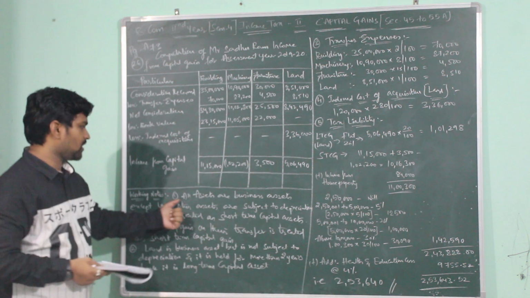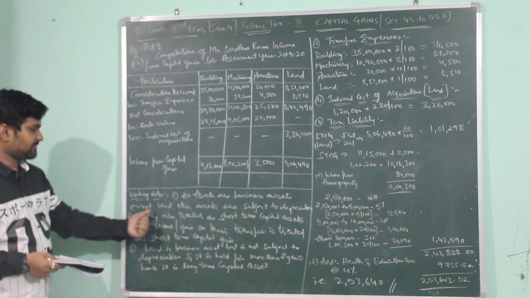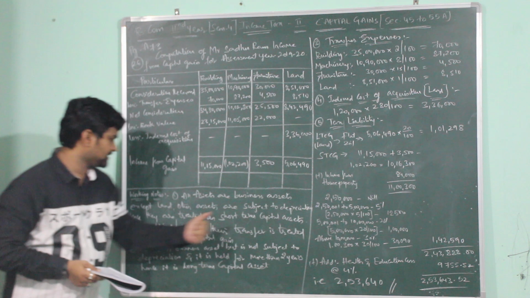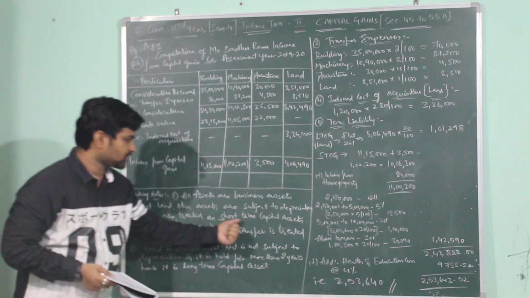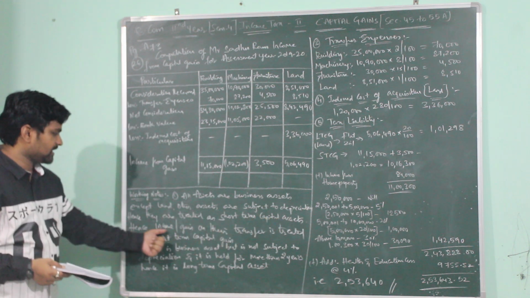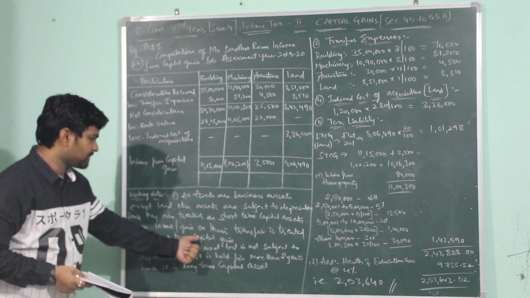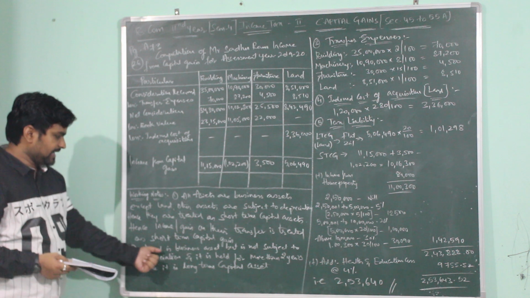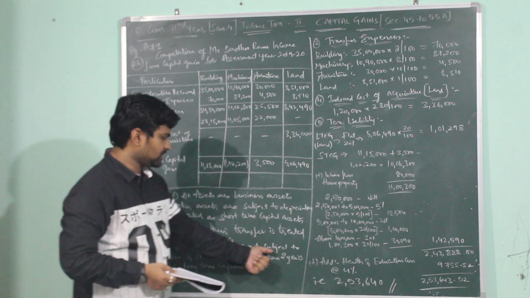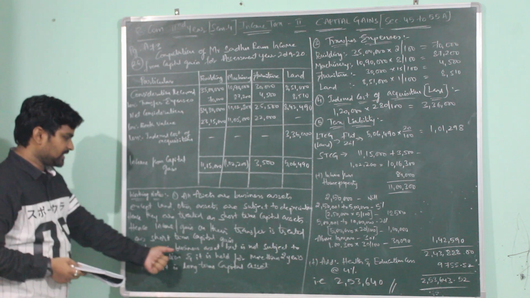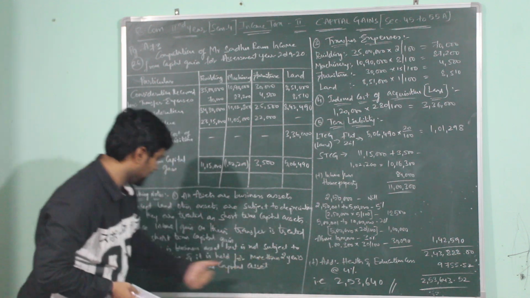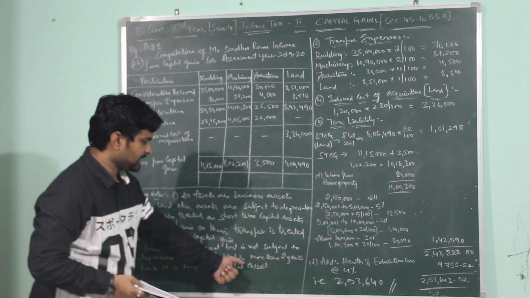Here is the working notes. All assets are business assets except land, other assets are subject to depreciation. Hence, they are treated as short-term capital assets. Hence, income or gain on their transfer is treated as short-term capital gain. Land is business asset, but it is not subject to depreciation and it is held for more than 2 years. Hence, it is long-term capital asset.